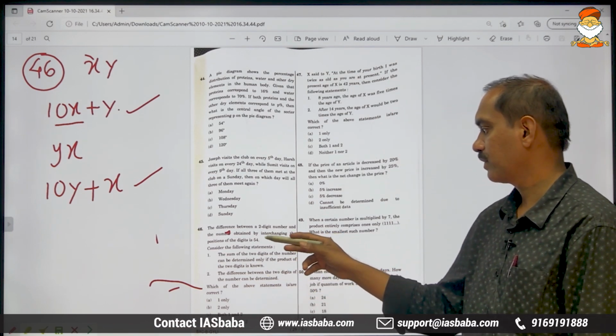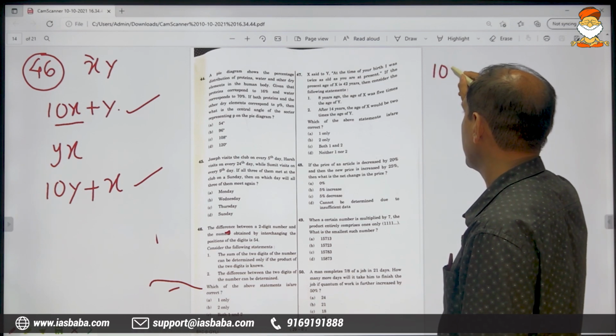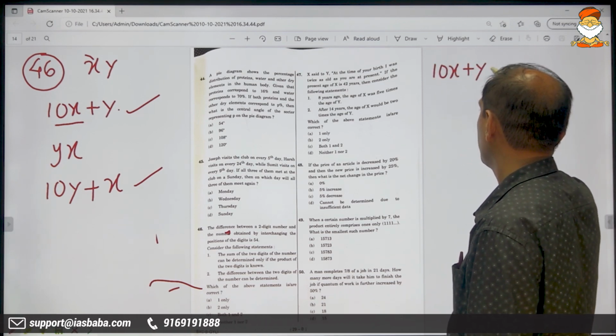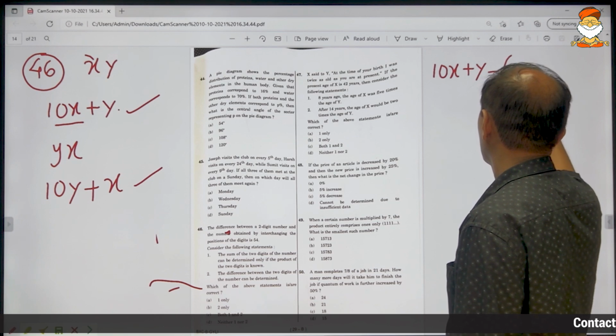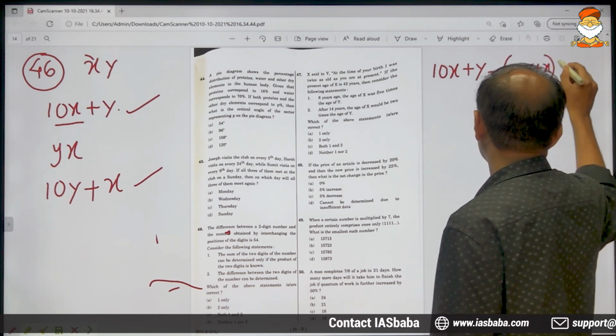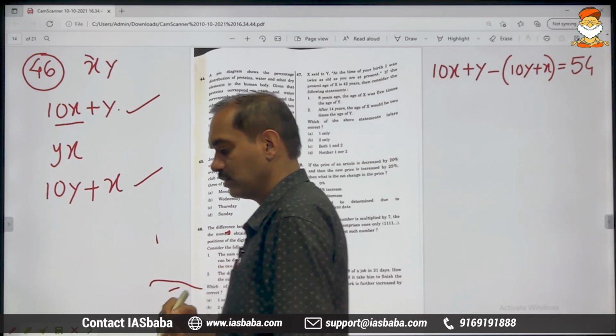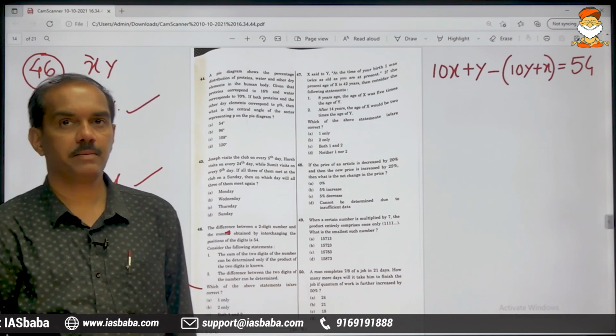How much is it? 54. So 10x plus y minus 10y plus x is equal to 54. This is the meaning of the statements in the beginning.